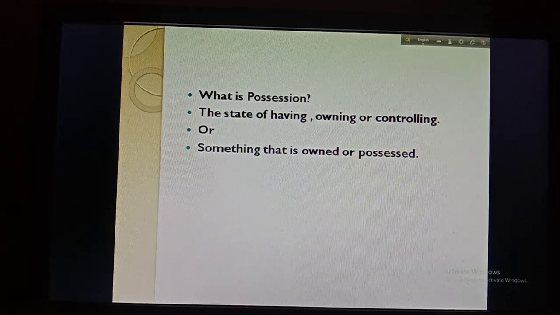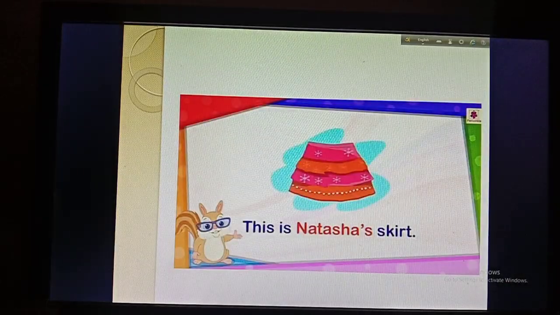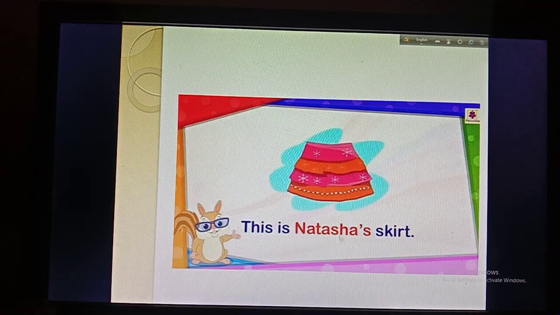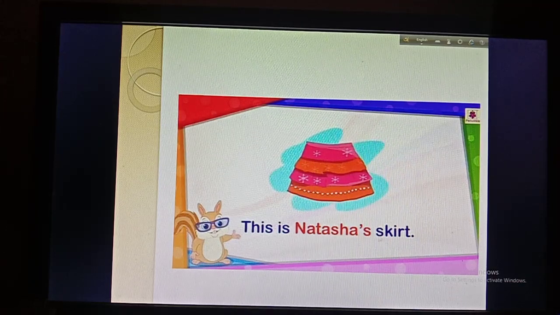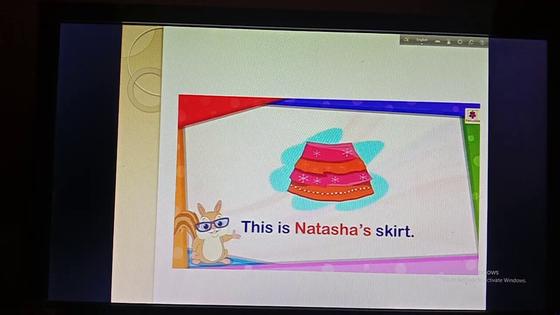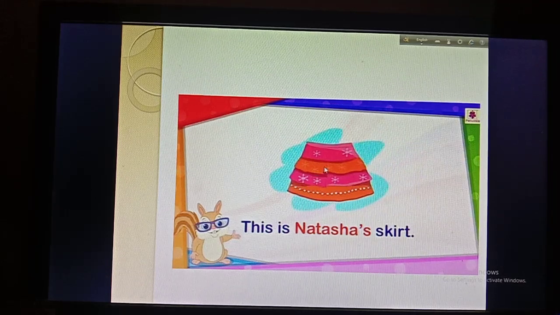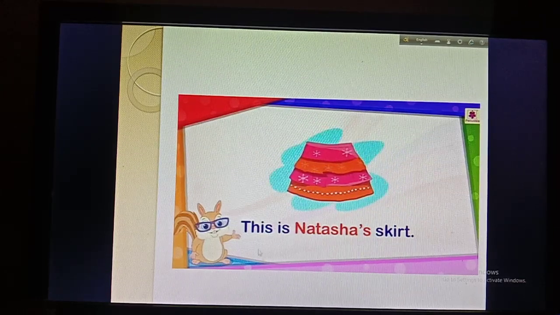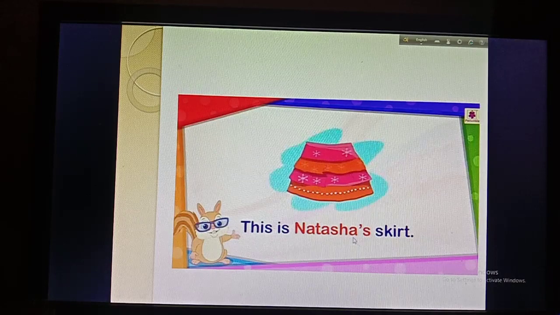I'm going to show you some examples. First of all, in the first picture you can see that this is Natasha's skirt. That means this skirt belongs to Natasha. I think drawing a skirt is difficult, so you have to write here examples, then you will write this is Natasha's skirt.